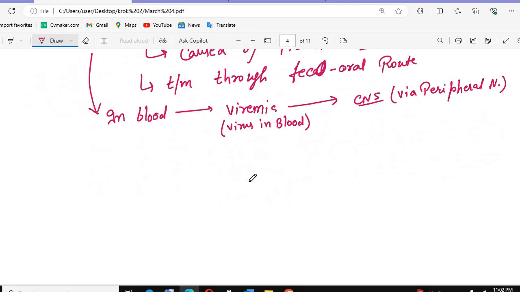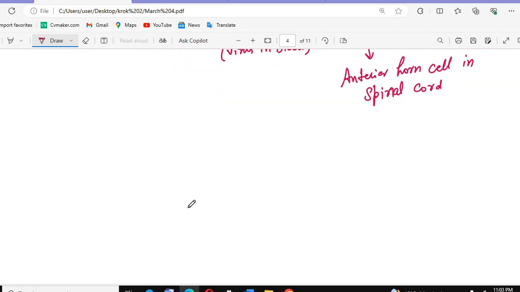After reaching the CNS, they reach the anterior horn cells in the spinal cord. In the spinal cord we have the anterior horns and the posterior horns. If the anterior horn cells in the spinal cord are affected, they cause acute flaccid paralysis.